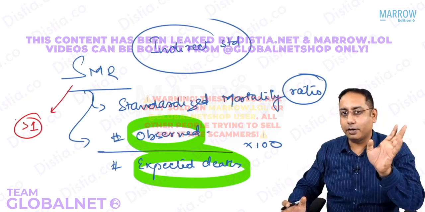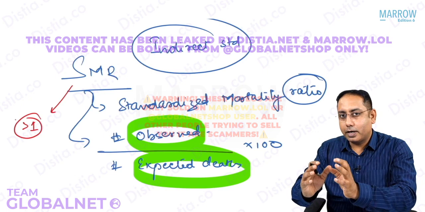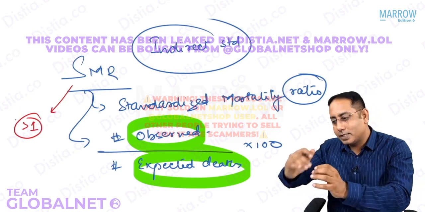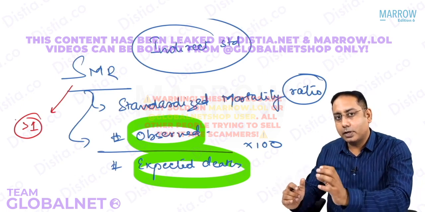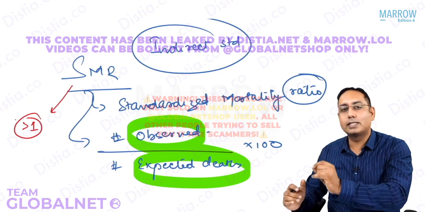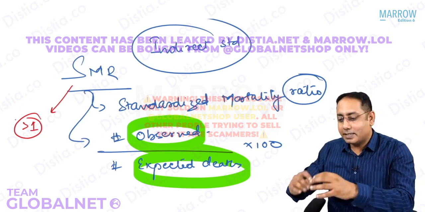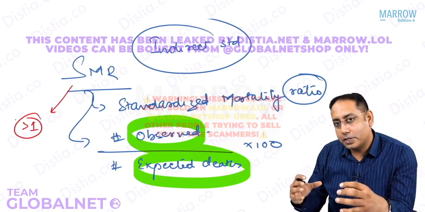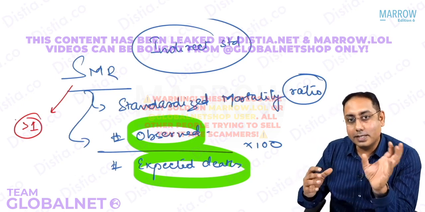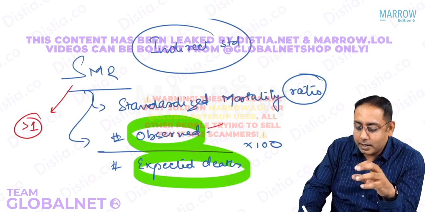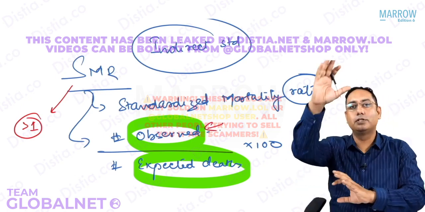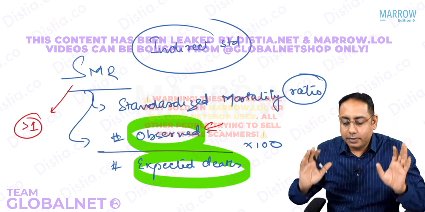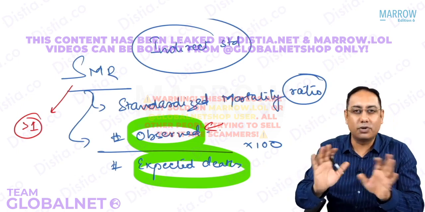Listen very carefully now. Let us say that the standardized mortality ratio of any population was less than 1. That means, beta, whatever occupation you were assessing, the deaths in that occupation are less. SMR is less than 1, so the observed deaths are lesser than the national population or the standard population. Therefore, we say that the occupation is not high risk.